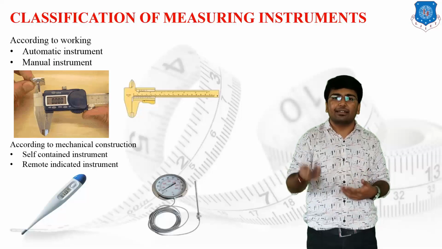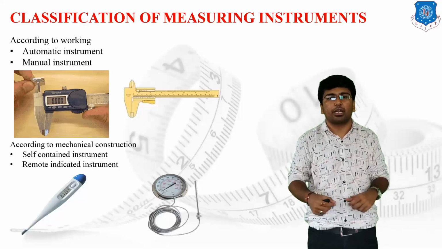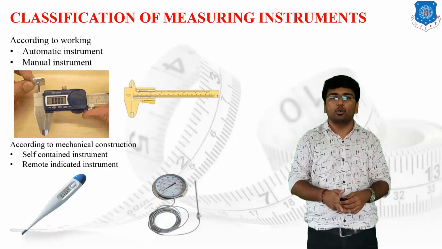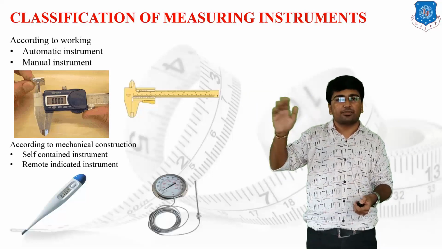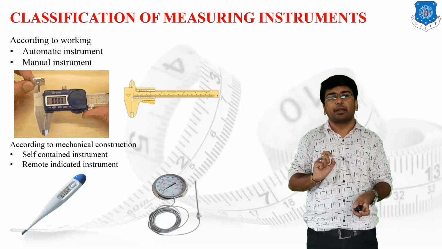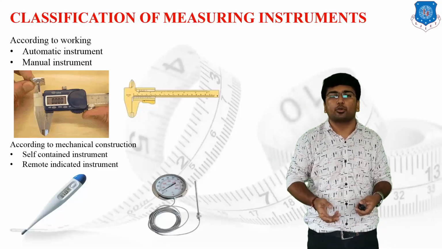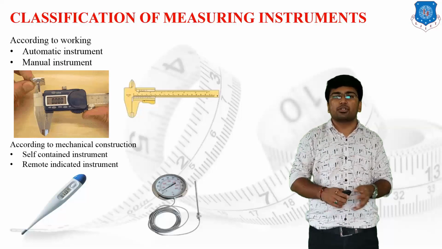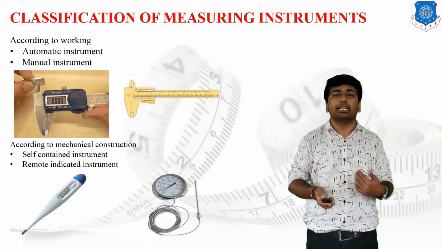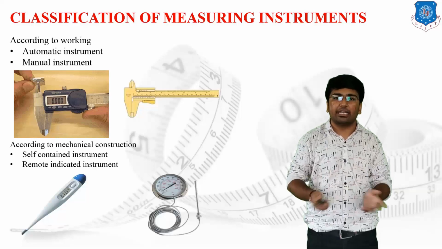Suppose we have sent a satellite into the orbit of the earth, and I have to take some photographs, or I have to take the average temperature of a given region. Then I will use different sensors which are far located in space, and by using such sensors we can measure the temperature. The temperature reading is collected on the earth by using the control room, or the control setup. Such kind of instrumental arrangement is known as a remote indicated instrument. Nowadays this concept of remote indicated instruments is widely used in different industries.